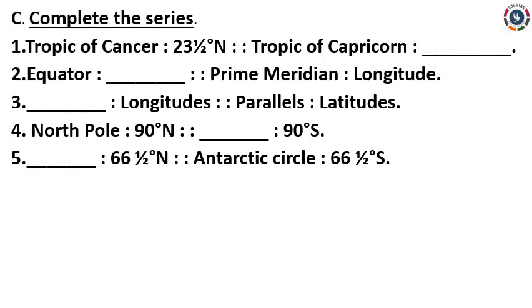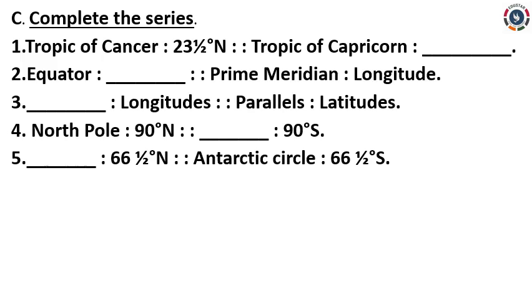Next, part C, complete the series. First one, Tropic of Cancer is to 23 1/2 degree north. Tropic of Capricorn is to dash. Second one, Equator dash prime meridian longitude. Third one, dash longitudes parallels latitudes.